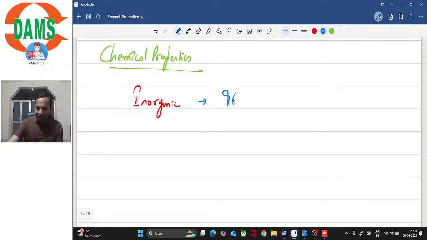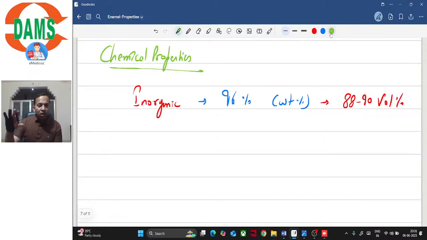So if I simply write here that it is 96% the inorganic content, then it is understood that 96% is weight percent, or you can say it is 88 to 90 volume percent. So in case of volume percent, we need to specify. In case of weight percentage, we do not need to specify, right?